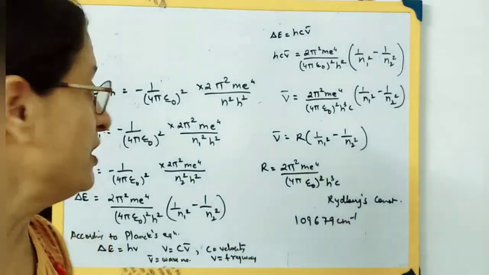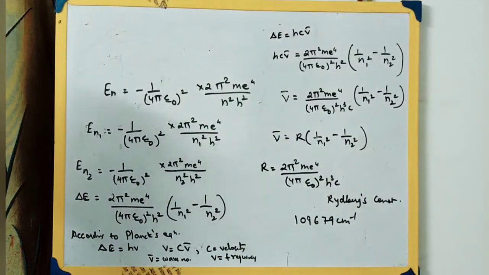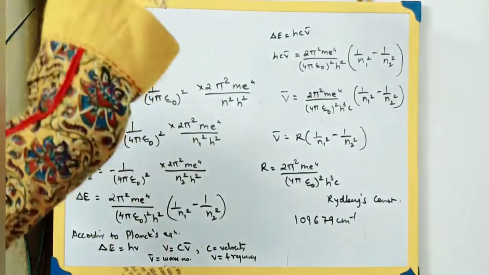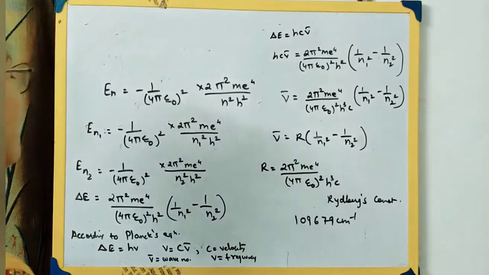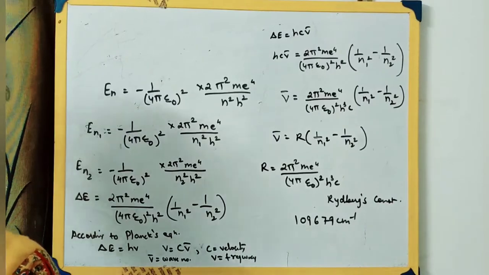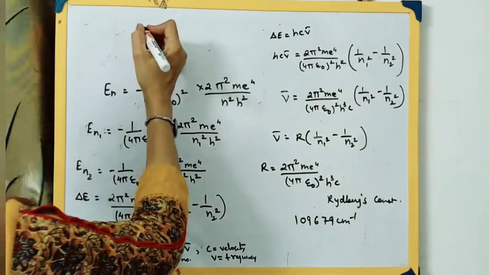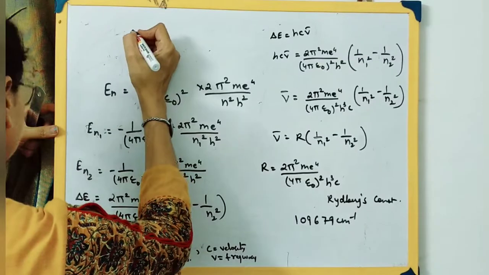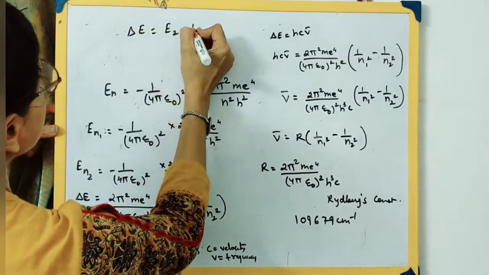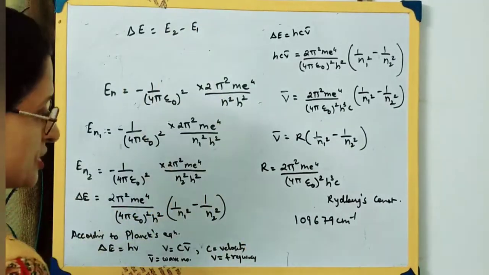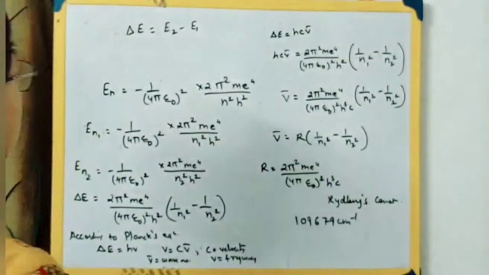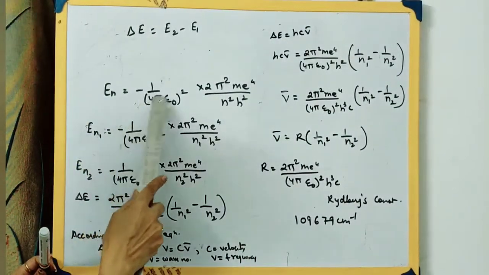And the difference in energy, delta E, we can find out when an electron transits from one energy level to the next and then falls down. How much is the difference in the energy level? We can use the formula delta E, as I already told you, that is E2 minus E1. We find out the difference in energy, that is the energy that has been absorbed or emitted. Now this is a general equation for the electron in the nth energy level.